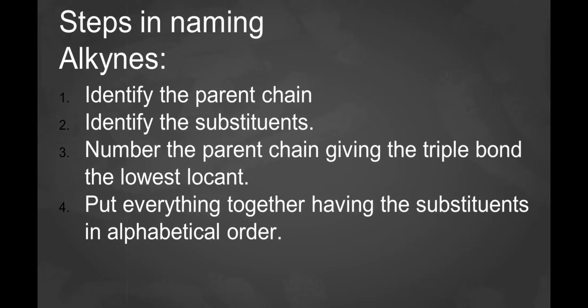Nomenclature for alkynes. The rules for naming alkynes are identical to those used to name alkenes, except the ending -yne is used instead of -ene. When naming alkynes, we can still follow the same rules for the IUPAC nomenclature for alkanes. First, identify the parent chain. Second, identify the substituents. Then, number the parent chain giving the triple bond the lowest locant. And last, put everything together having the substituents in alphabetical order.